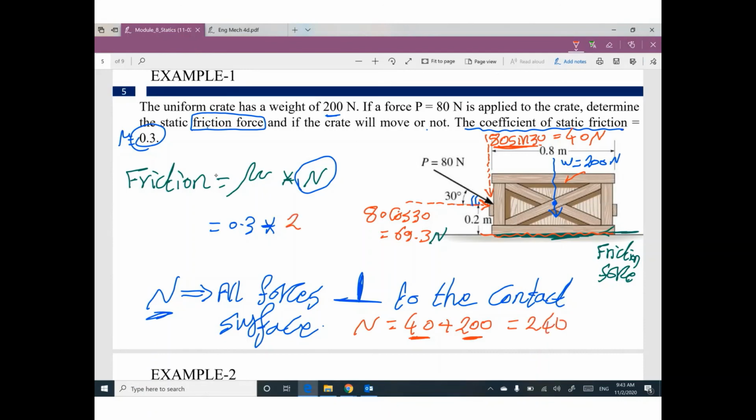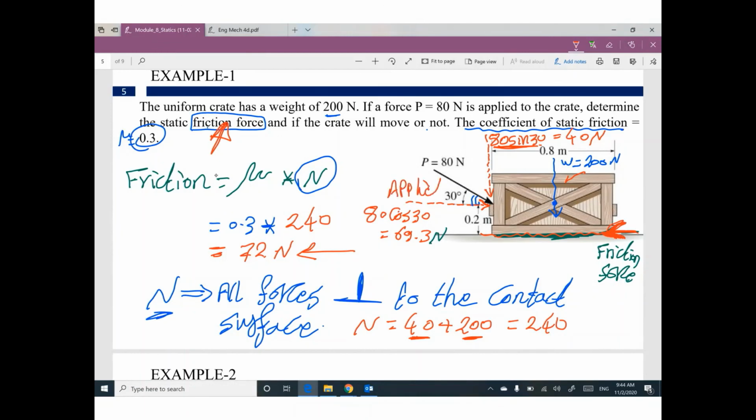So this value will be 72 Newton. So the first part in this problem, what is the value of the friction force, is 72 to the left, in the direction opposite to the applied force.